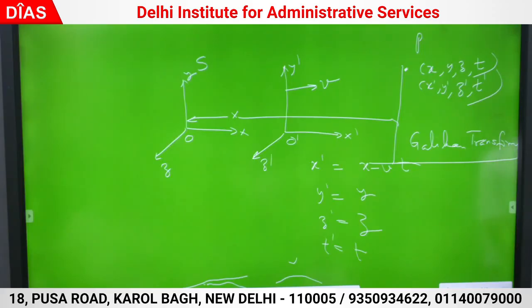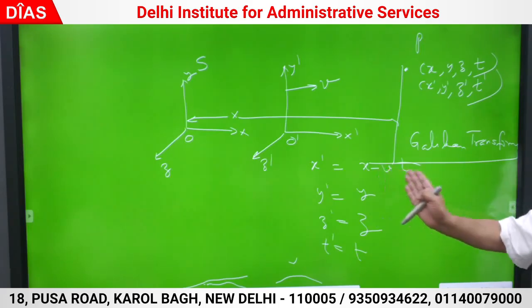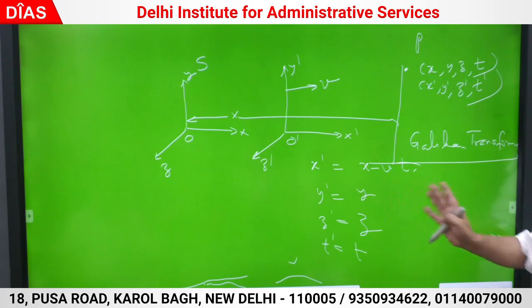What is the first postulate? All physical laws retain their forms. They are invariant. How am I changing the coordinates of an event from frame S to frame S dash? These are the transforms. Some modification in these transforms I have to make. Modification means some correction factor. Dimensionally x, Vt and y dash are all correct, so whatever correction I apply must be a dimensionless factor. Should I put alpha, beta, or gamma?